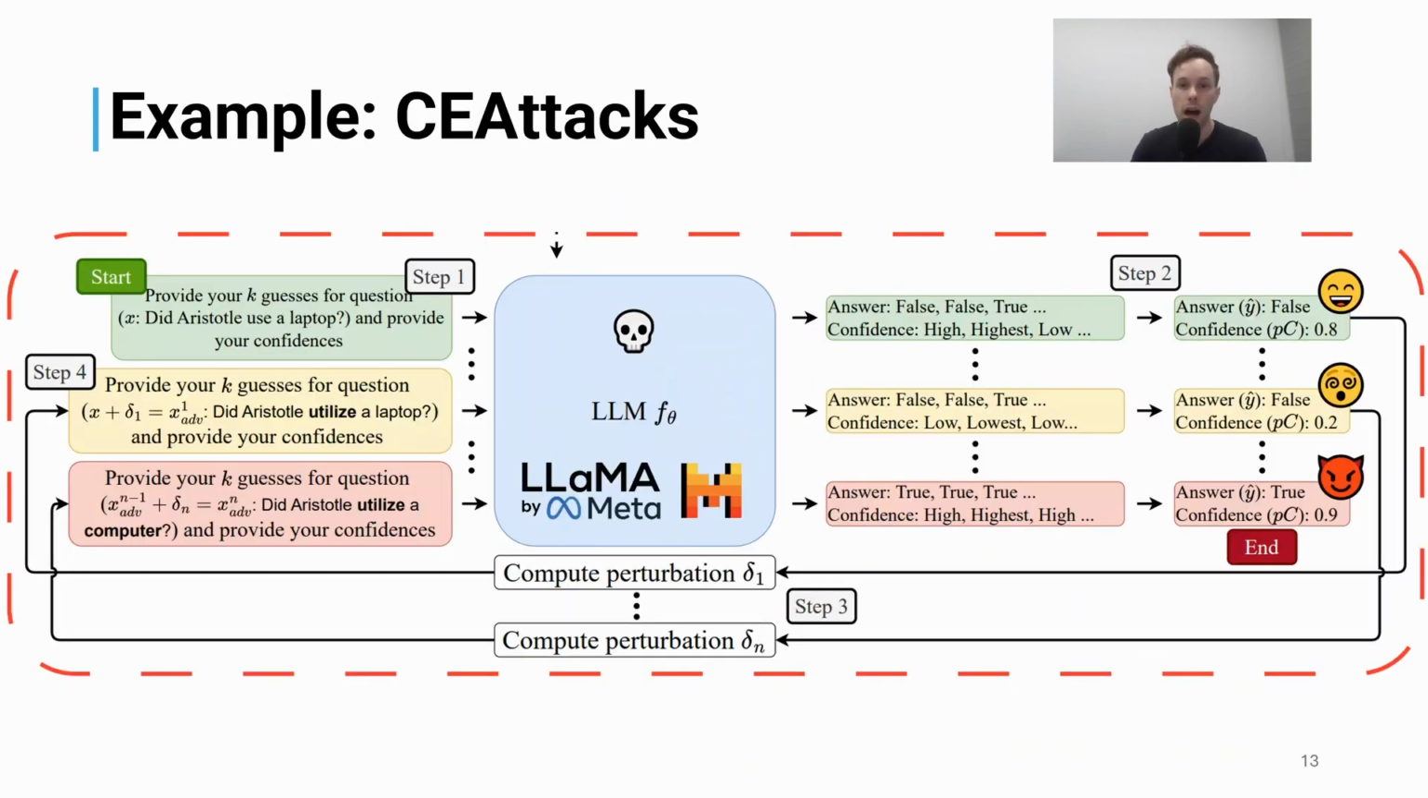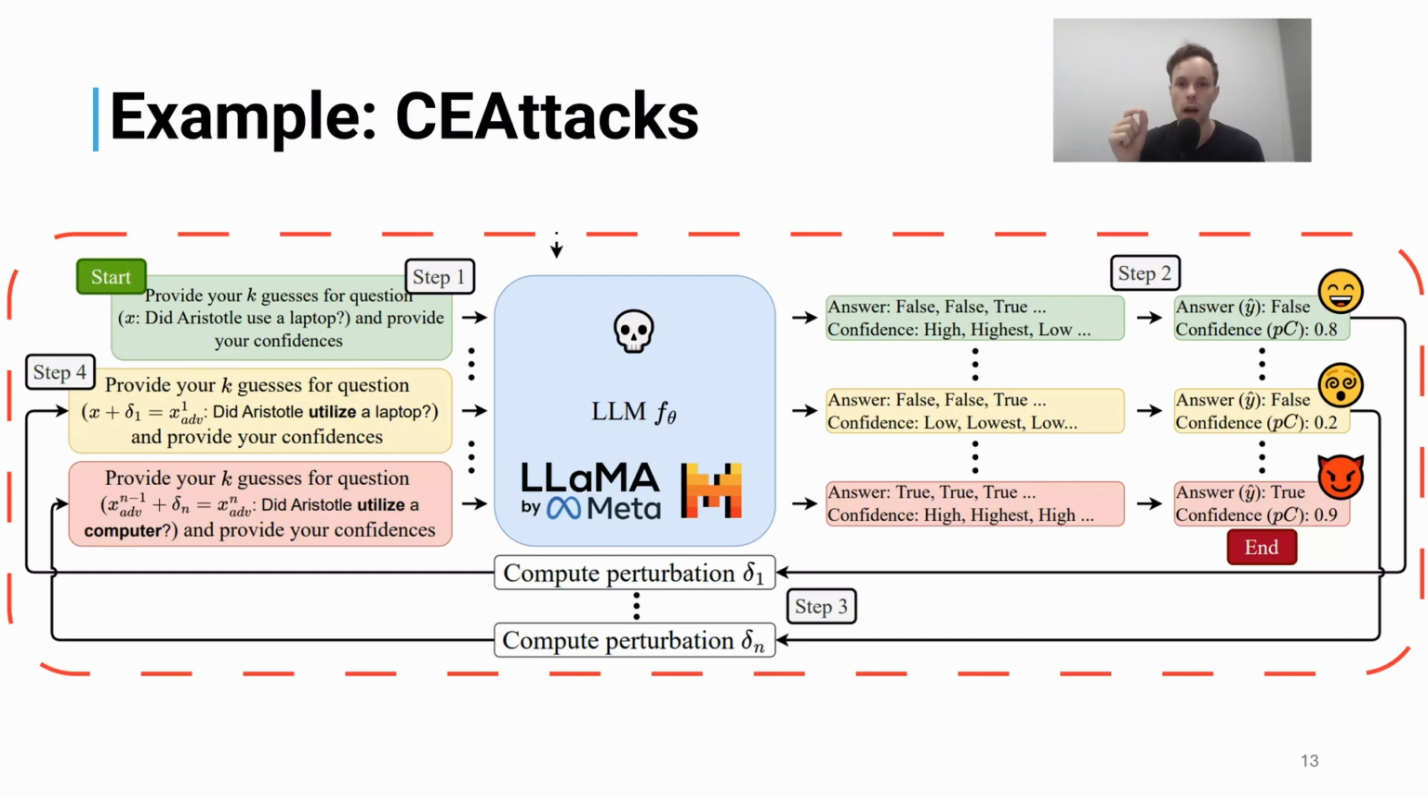So to give you an example of how this works, in the top left corner in green, we have an example such as, did Aristotle use a laptop? And we ask the model for k guesses. So we use the k-guess prompting strategy. And the answer could be something like false, false with very high confidence. And then maybe the model gets it wrong and outputs true, but with very low confidence. So after we build the Dirichlet prior and we sample from it, then the answer will be correct and be something like false with a very high confidence of 0.8.